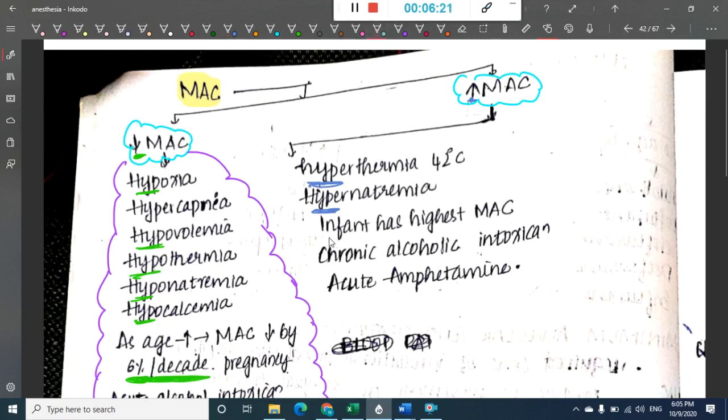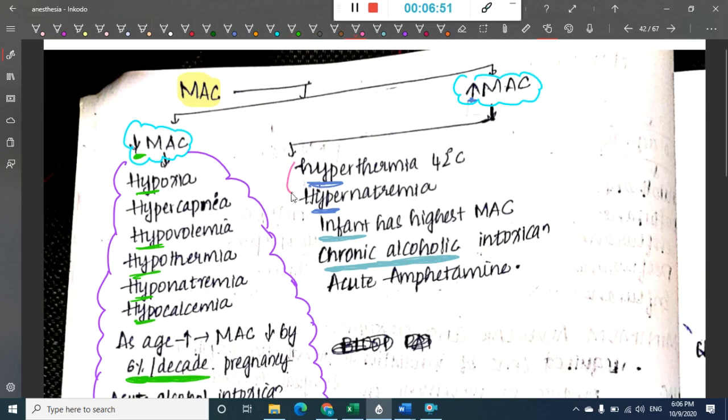Then if you see infants, obviously as age increases, the minimum alveolar concentration will decrease, right? So, infants have the highest minimum alveolar concentration. Chronic alcohol intoxication will have increased minimum alveolar concentration. Why? Because they become adapted. Because of becoming adaptive, there will be increased minimum alveolar concentration. This is one exception. Amphetamine increases the minimum alveolar concentration. It is just an exception.